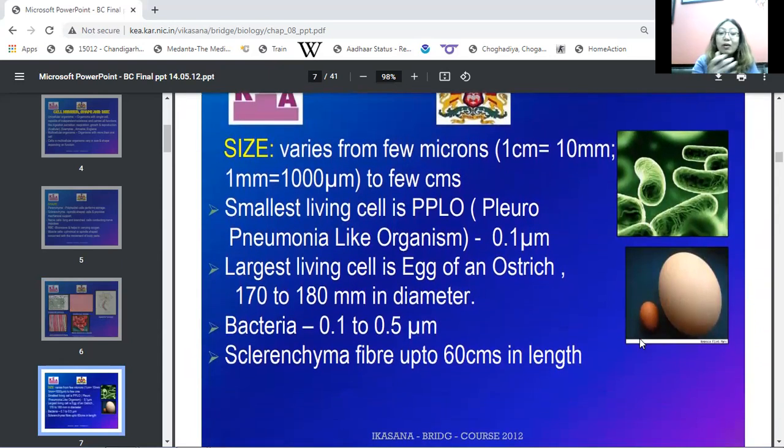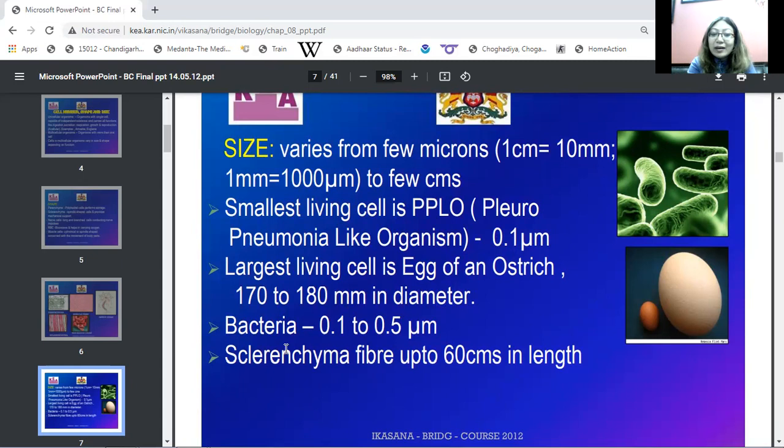In multicellular organisms, the size varies from a few microns to a few centimeters. The smallest living cell found on earth is the PPLO, pleuropneumonia-like organism, which is a bacterial cell whose size is 0.1 micrometer. The largest living cell on earth is the egg of an ostrich, which varies from 170 to 180 mm in diameter.